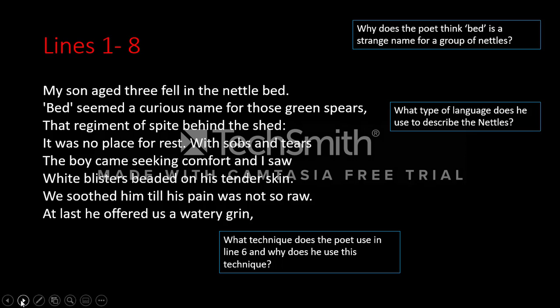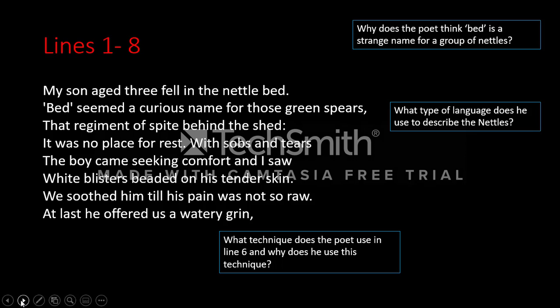So 3 things to think about. Why does the poet think the word bed is a strange name for a group of nettles? He says bed seemed a curious name for those green spears. Why is it curious? What's strange about that? What type of language does he use to describe the nettles? We're really looking here at lines 2 and 3. Bed seemed a curious name for those green spears, that regiment of spite behind the shed. Think about the language, and the way it sounds when you read it.